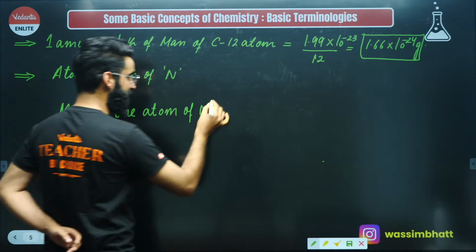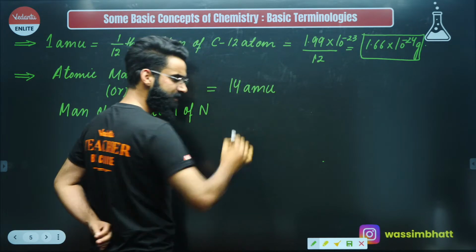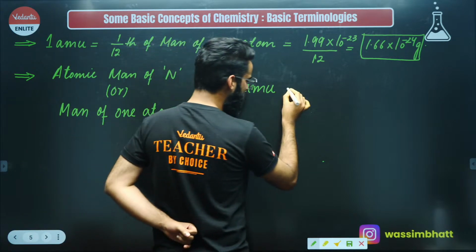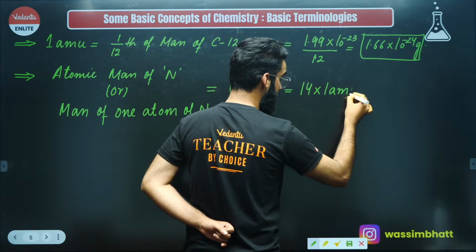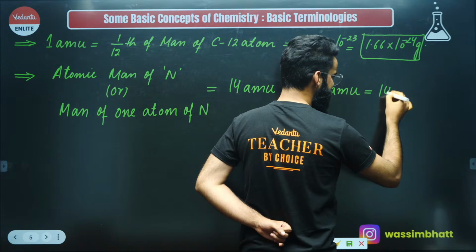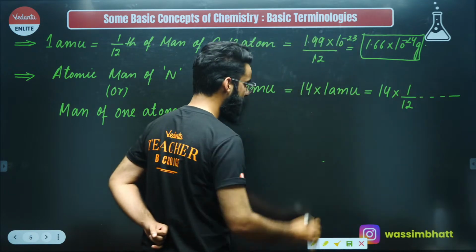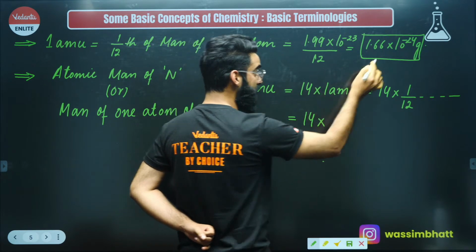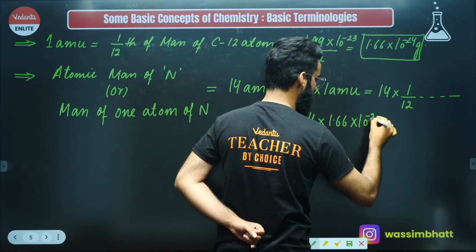And you guys must be familiar with the fact that atomic mass of nitrogen is just 14 AMU, correct? Now people, can I break this 14 AMU like this? Can I say it can be written as 14 multiplied by 1 AMU? Absolutely I can do that, right? Can I break this 1 AMU like this? Can I say instead of 1 AMU, I can write 1/12 of mass of carbon-12 atom? Absolutely. Can I break this 1 AMU in this way as well? Can I say instead of 1 AMU, I can write 1.66 into 10 raised to the power minus 24 grams,